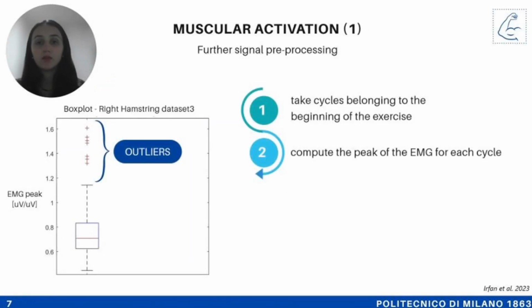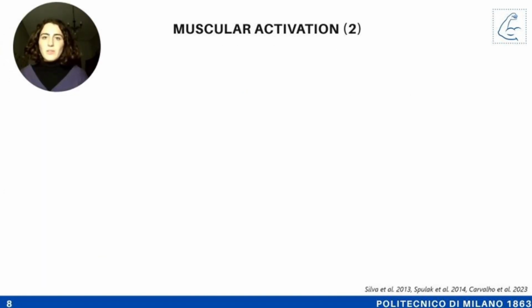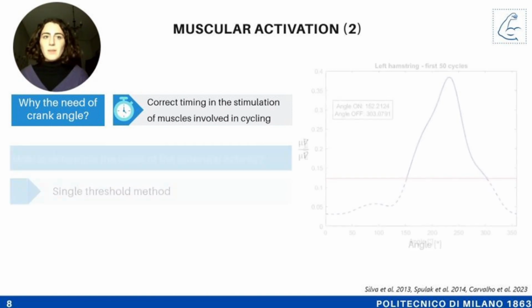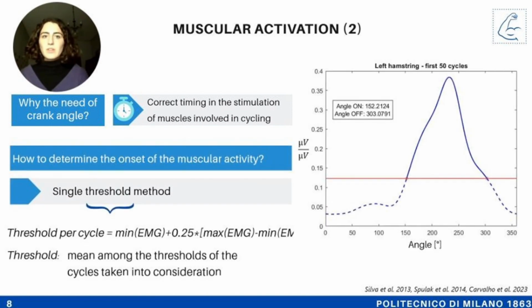Identifying muscle activation onset requires a defined envelope. Initial exercise cycles with unusually high EMG peaks were excluded, considering them as movement artifacts due to the expected smaller initial amplitude. The crank angle corresponding to the onset of muscular activity needs to be determined to obtain a correct timing in the stimulation of the muscles involved in cycling. Literature suggests a faster single threshold method compared to a double threshold approach.